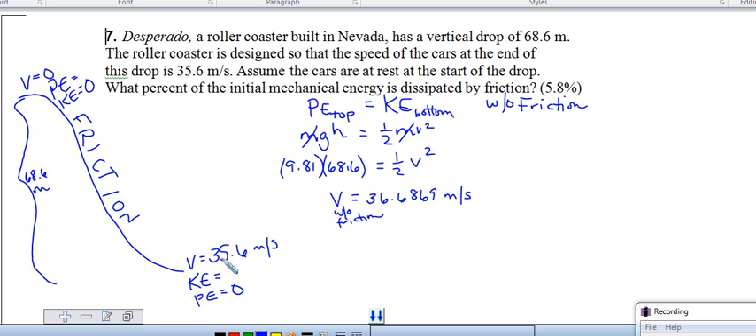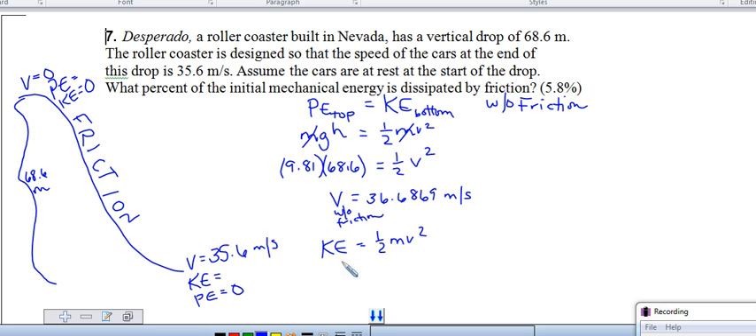The actual velocity at the bottom is 35.6, which makes sense because the velocity should be less than the velocity without friction, because some of the energy went into heat instead of going into the speed at the bottom. The question is the mechanical energy dissipated. Well, the energy is kinetic energy at the bottom, so we can't just look at velocity, we have to look at the kinetic energy, which is 1/2 mv squared. For both objects, the mass is the same, so we don't have to take the mass into account.